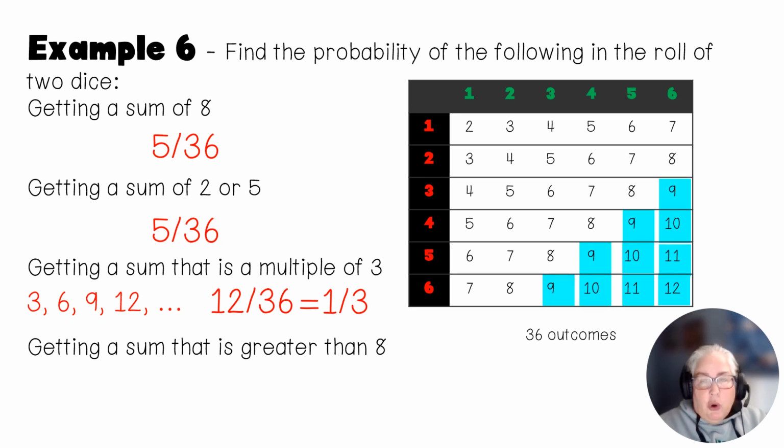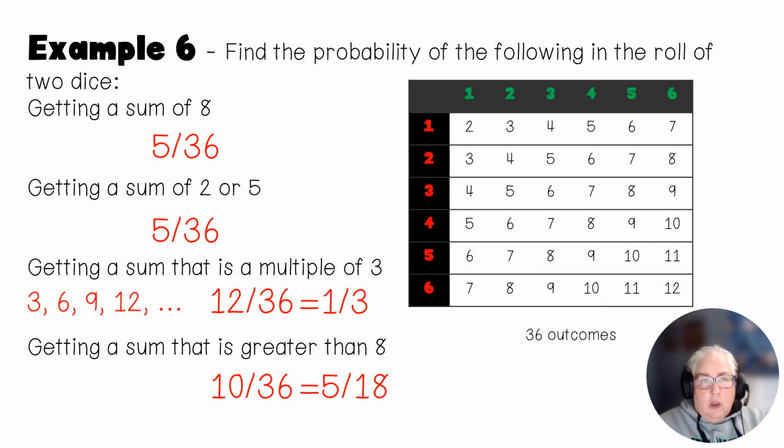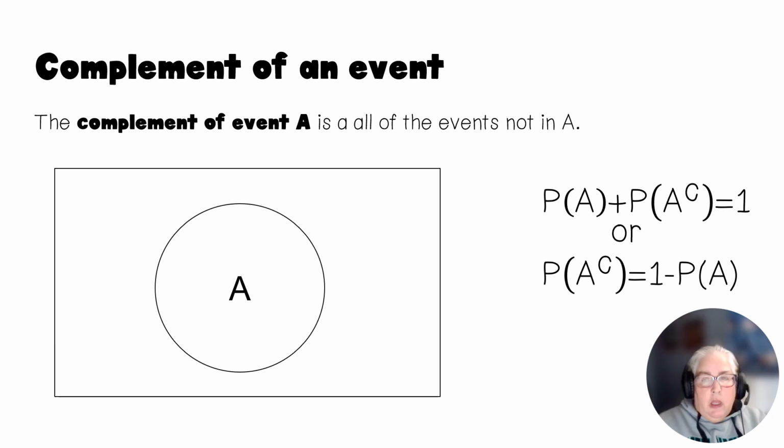So in our chart, I would have the 9s, the 10s, 11s, and 12. Okay, and that turns out to be 10 out of 36, which gives me 5 out of 18. Okay, now here's where we're going to talk about the complement of an event.